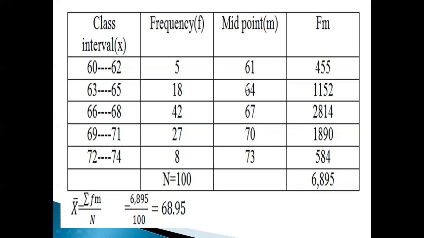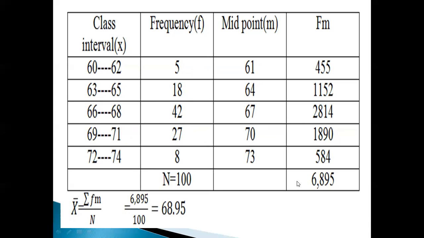Next, calculate the frequency times midpoint. We are going to get FM. So take the total 6,895 divided by 100, 68.95 is the arithmetic mean of this series. This is under the inclusive series. There is no need to change anything, just calculate the midpoint. This is the direct method. I have worked it out under the direct method.